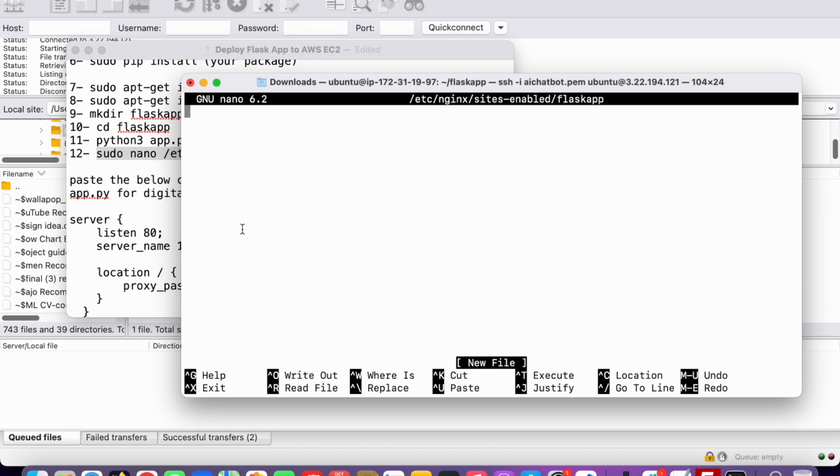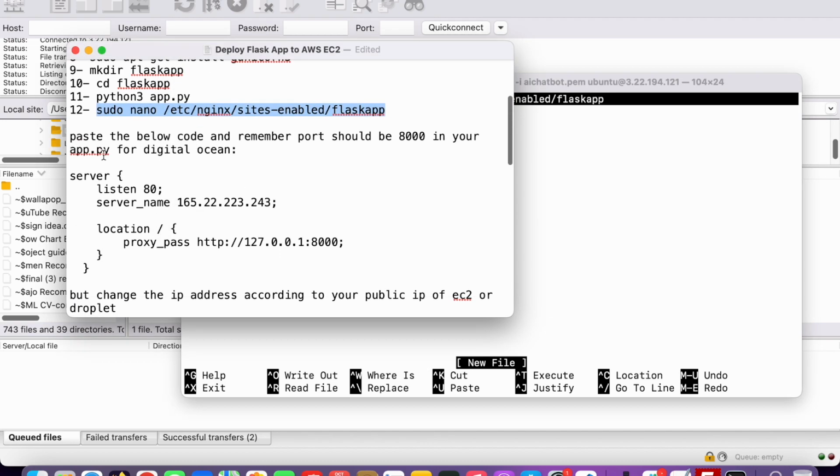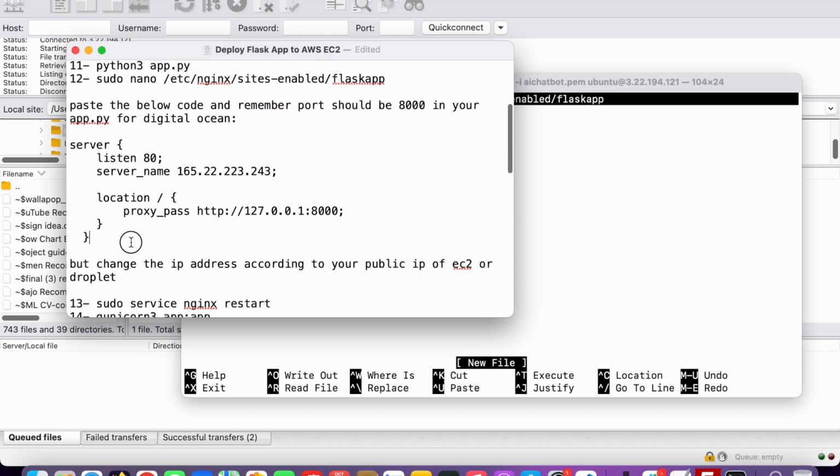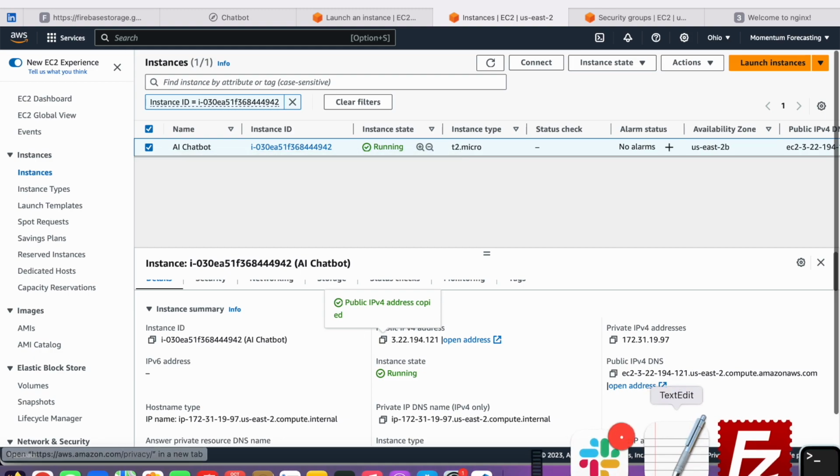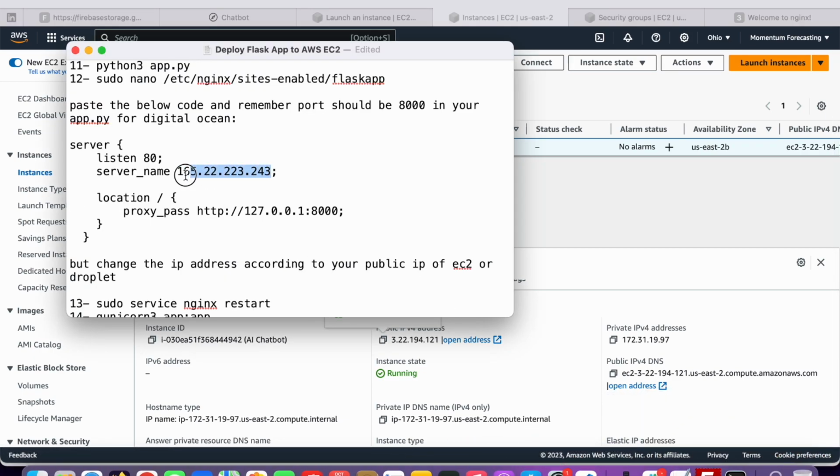Okay, so now what you need to do is paste the below code, and remember it should be port 80. So you need to copy this code, and for this you need to change your public IP here. So what was our public IP? This was our public IP. Go here and just paste here. And after that make sure it is 8000.